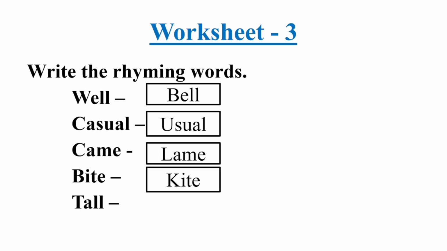Yes, you are absolutely correct and answering well because you have gone through these paragraphs nicely and you are able to find out these words. Even if it is a prose piece, it has a rhythm. Bite, kite, came, lamb, casual, usual, well, bell. And the last one is tall, small. Very nice. You all have answered correctly.